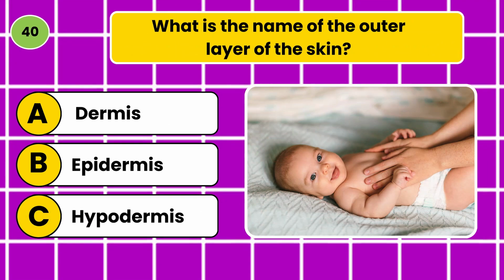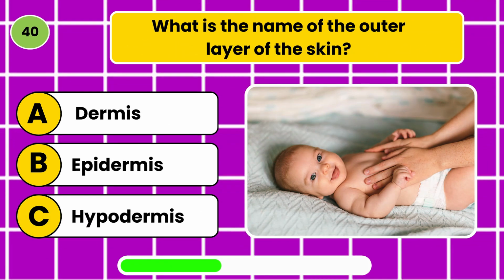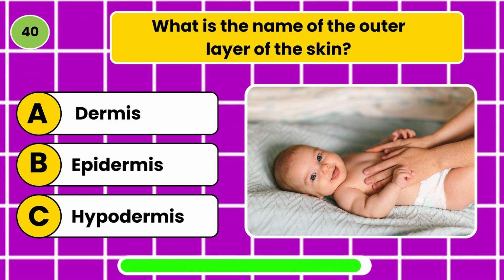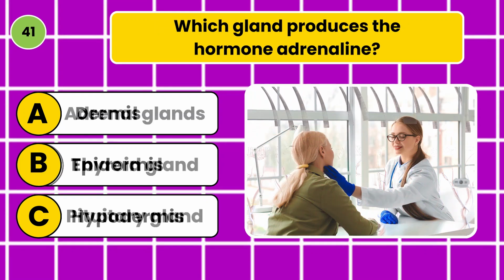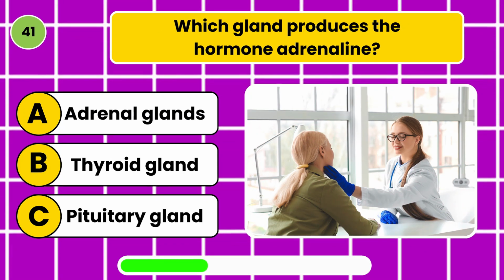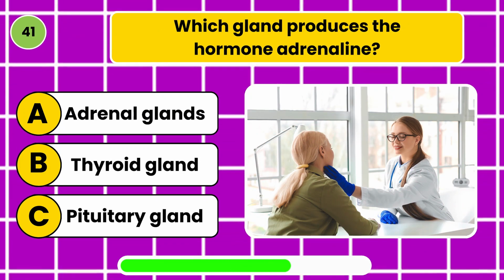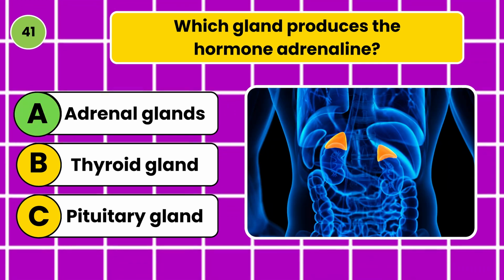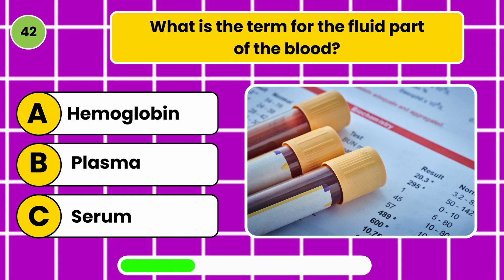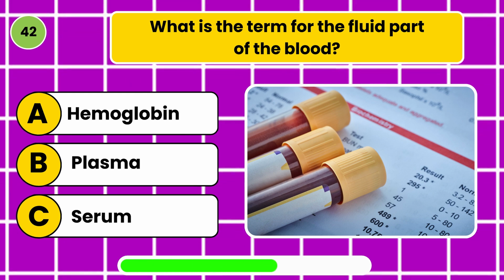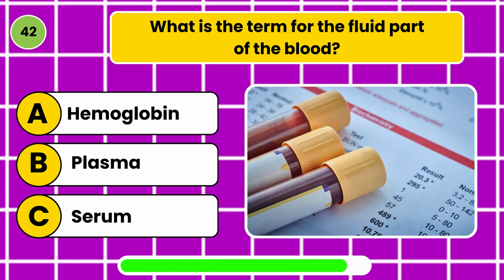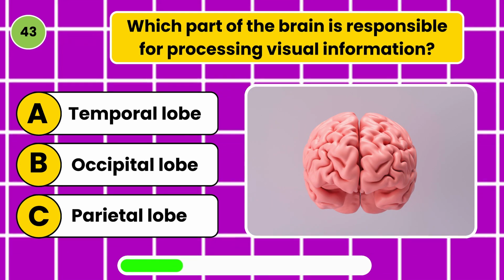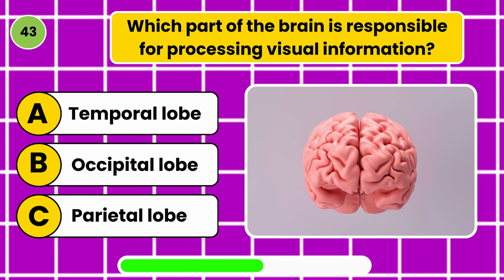What is the name of the outer layer of the skin? Epidermis. Which gland produces the hormone adrenaline? Adrenal glands. What is the term for the fluid part of the blood? Serum. Which part of the brain is responsible for processing visual information? Occipital lobe.